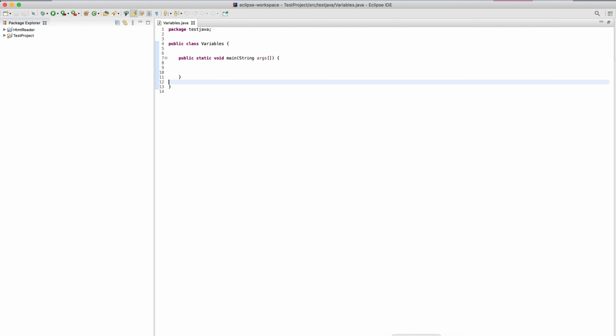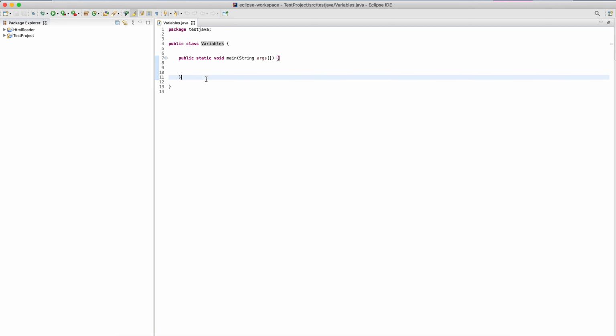So let me show you how and why we create a class. Right now I have created a sample project with the name of test project within my Eclipse. So this is my class. So in Java, how do we normally create a class? You have to give it with the keyword class and then the class name. Here I have also added a new keyword, that is public. You will get to know more about what exactly this public means, but as of now, consider this is a keyword which we have placed before my class.